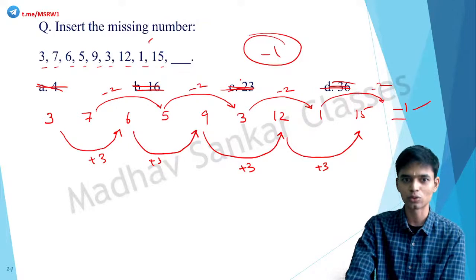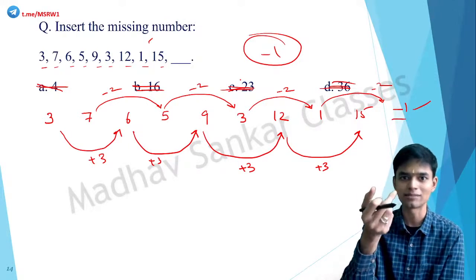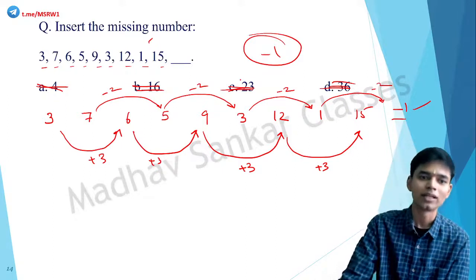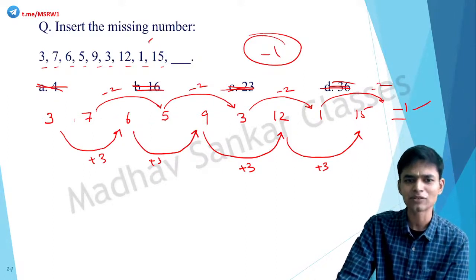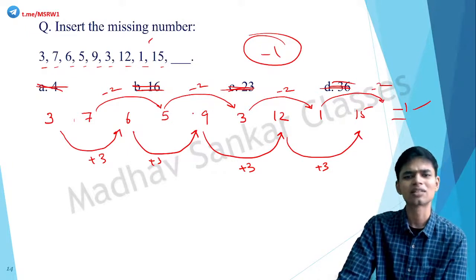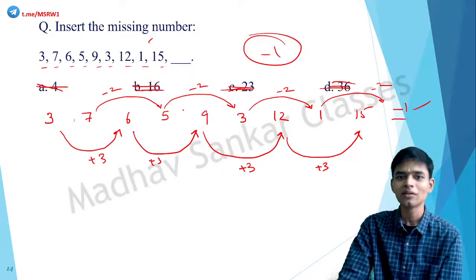Do not try to consider the relationship between adjacent terms or anything, because that doesn't work. Here it is 3 plus 4, 7, then minus 1, then again minus 1, then plus 4. It's completely confusing. You would waste a lot of time. Okay, next one.